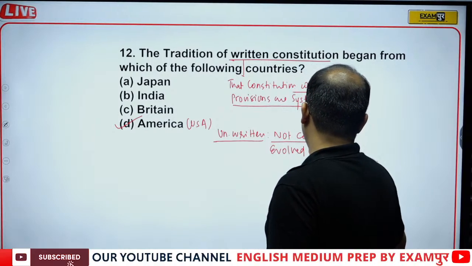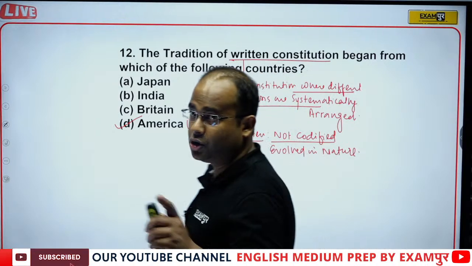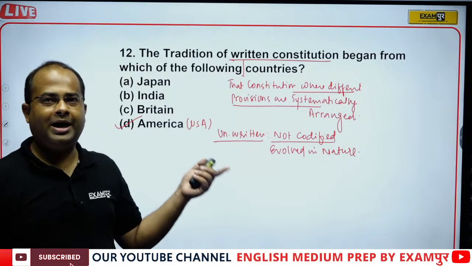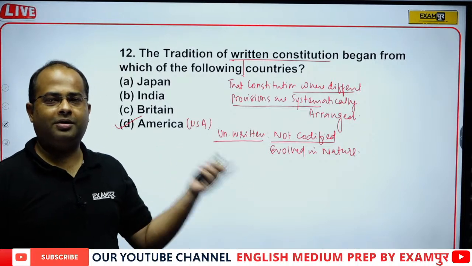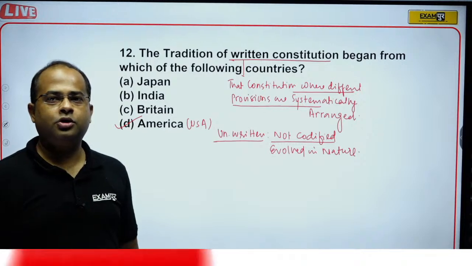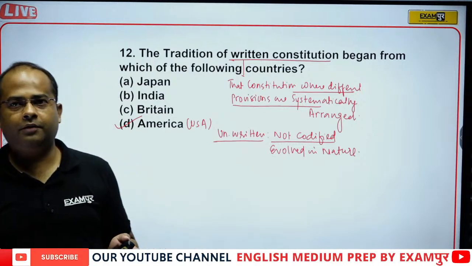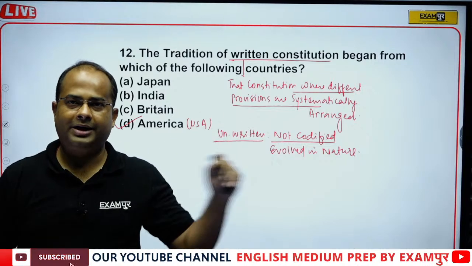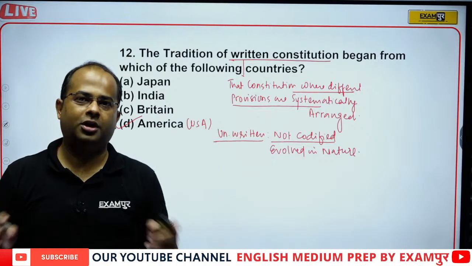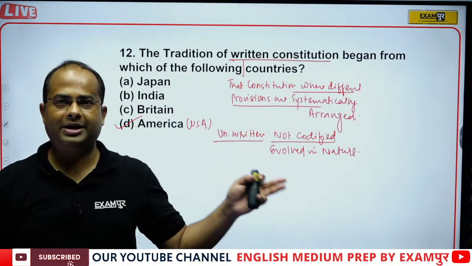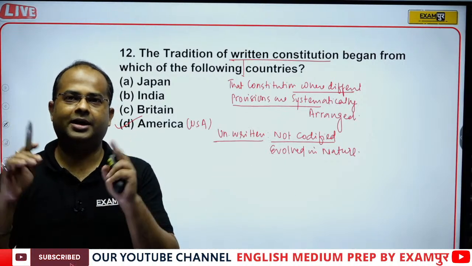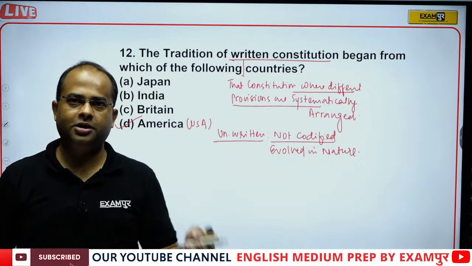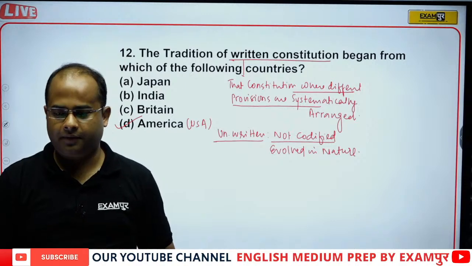So that constitution which is evolved in nature, which is not systematically arranged, that is called unwritten constitution. And unwritten we have of Britain, but written we have of the America. So in a written constitution, the different provisions are well placed, well arranged, written. Those constitutions which are not well placed, not systematically arranged, are unwritten. And systematic arrangement of the different provisions is known as codification. Codification means systematic arrangement of the different provisions.